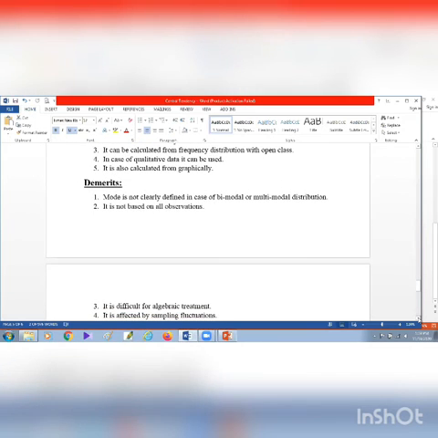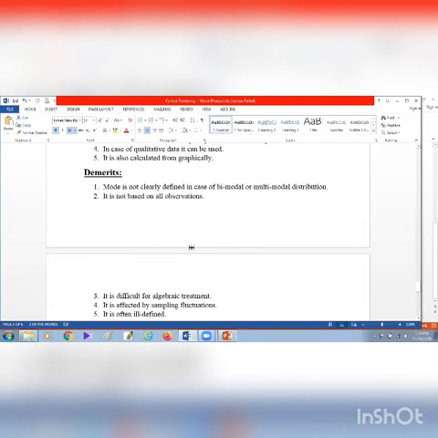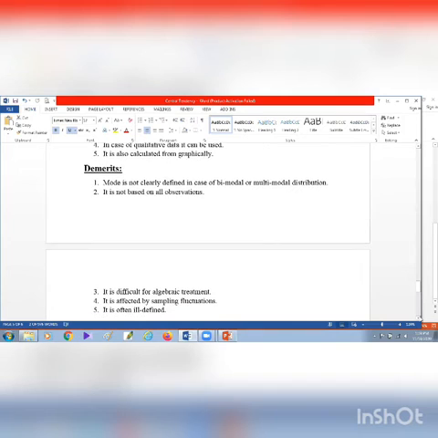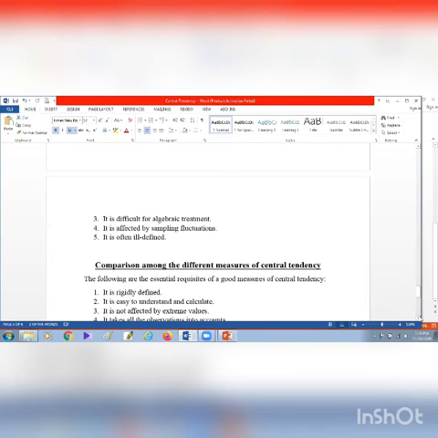And the demerits of mode: mode is not clearly defined in case of bimodal or multimodal distribution. It is not based on all observations. It is difficult for algebraic treatment. It is affected by sampling fluctuations and it is often ill-defined. So we have discussed the merits and demerits of the 5 measures of central tendency: arithmetic mean, geometric mean, harmonic mean, median, and mode.